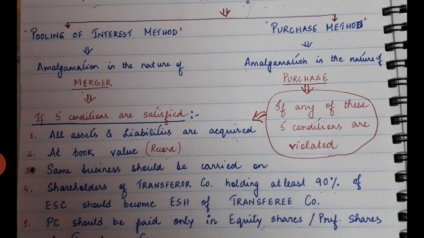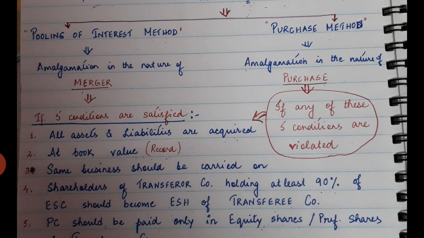Now if in the question it is said that they have not acquired all the assets and liabilities, you will straight away understand that it is not amalgamation in the nature of merger, but in the nature of purchase, and hence you will treat the accounting entries under purchase method.